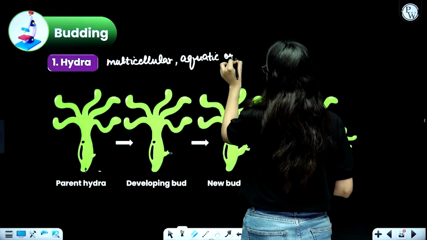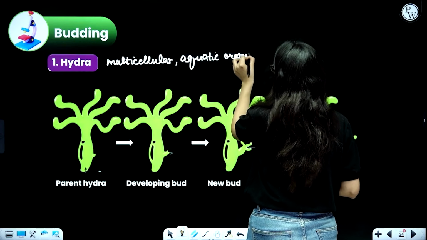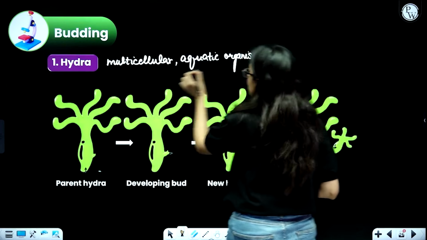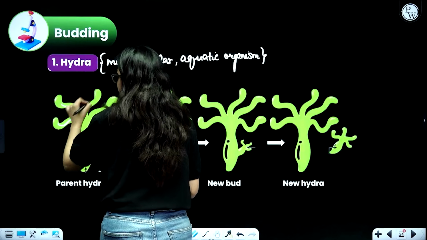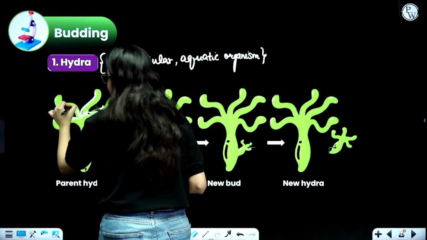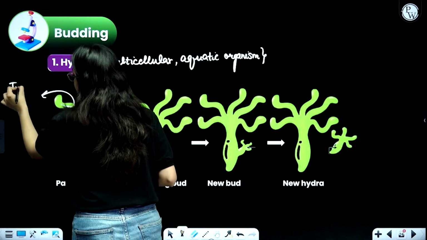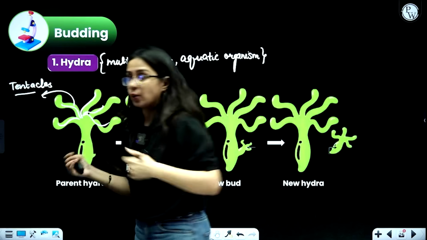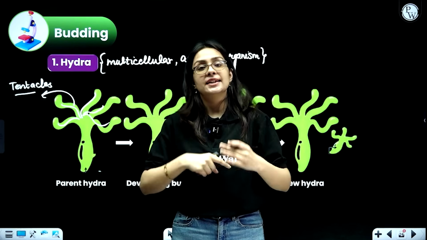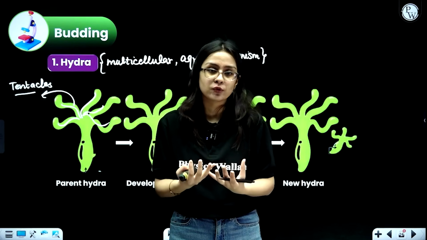Okay, now understand this again, very simple to know. Since we talk about hydra which lives in water, do you see this hair-like structure that is coming out? These structures are called tentacles. They will help the hydra to move, and they will also help in capturing food from the environment.